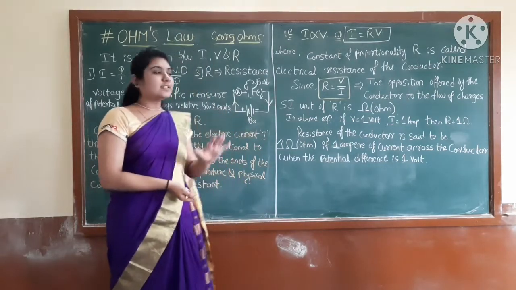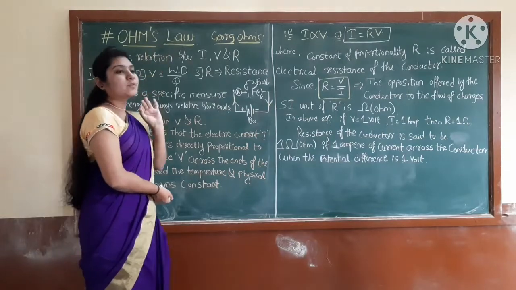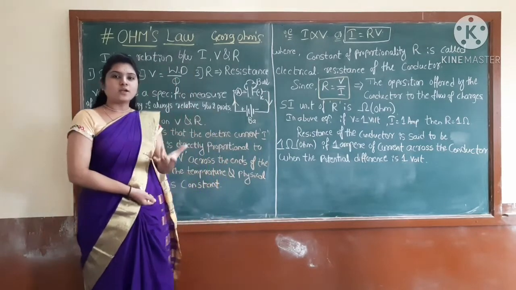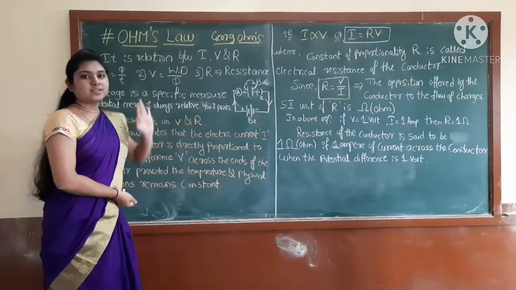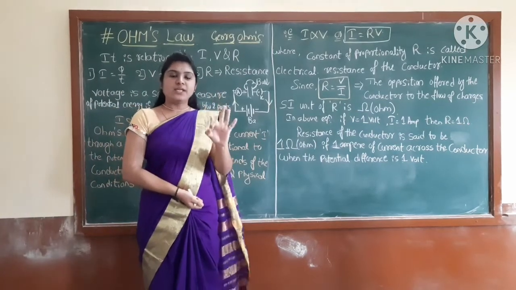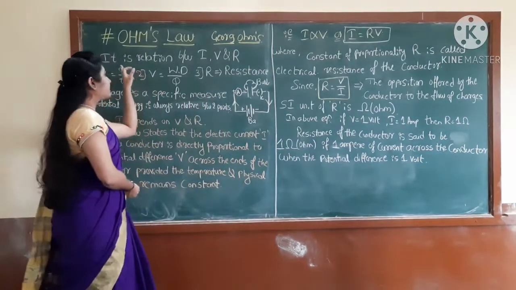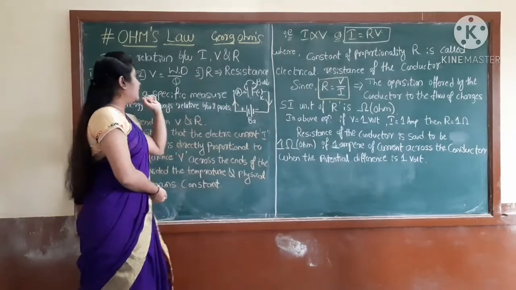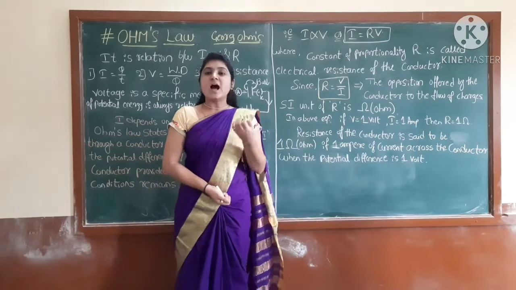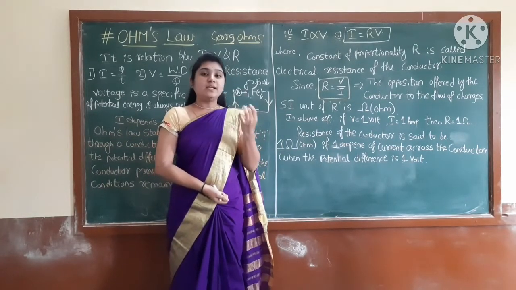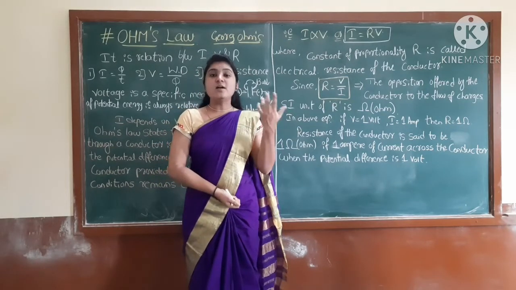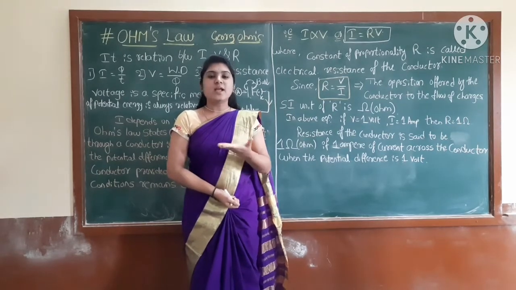Then students, before going to learn Ohm's law, we have to see some definitions, like basic factors. What are they? Ohm's law is nothing but the relationship between mainly three factors, that is I, V and R. Here I is electric current, which we already know. I is equal to Q by T, which we defined in the first class. That is the flow of charges in a particular direction that constitutes the electric current.